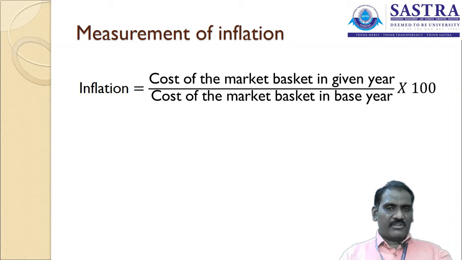Measurement of inflation. So how is inflation calculated? In order to understand the current scenario, as well as how the price has changed compared to the previous price, it is measured using the concept of inflation.